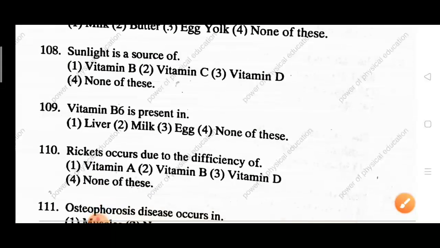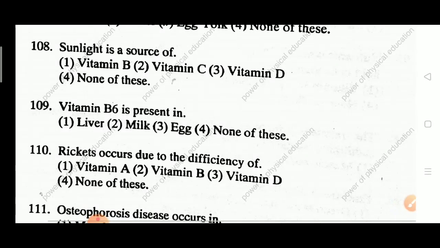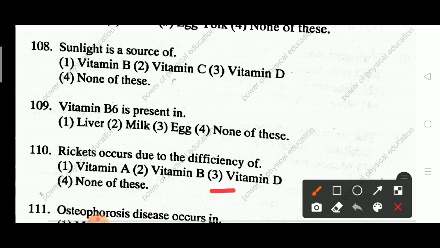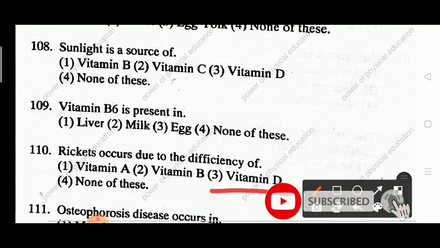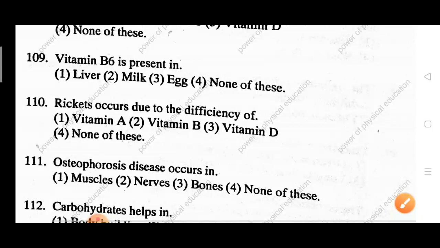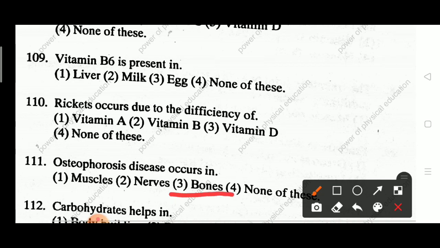Next question. Rickets occurs due to the deficiency of vitamin A, vitamin B, vitamin D, none of this. Answer is vitamin D. Due to the deficiency of vitamin D, rickets occurs. Next question. Osteoporosis disease occurs in muscles, nerves, bones, none of this. Answer: bones.